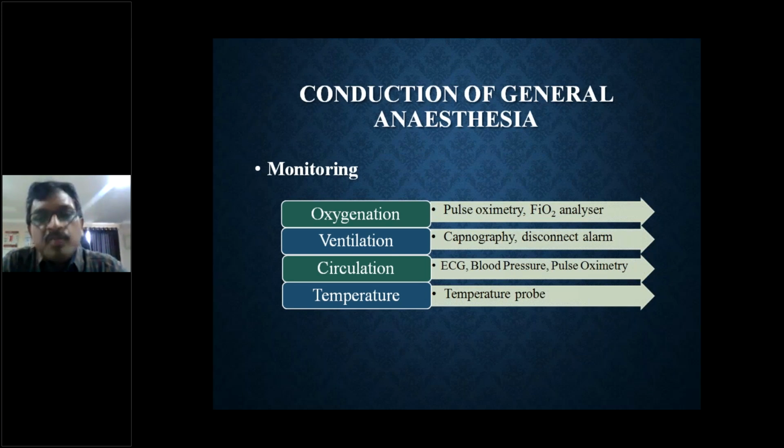So temperature, the temperature probe is important, and normothermia is very important for all the enzymatic activity and all the metabolic processes to happen in the body. Hypothermia is detrimental, and hyperthermia is obviously not indicated. So we maintain the patient in normothermia, but we have certain situations where hypothermia is needed, because hypothermia will reduce the rate of metabolic processes in the body.